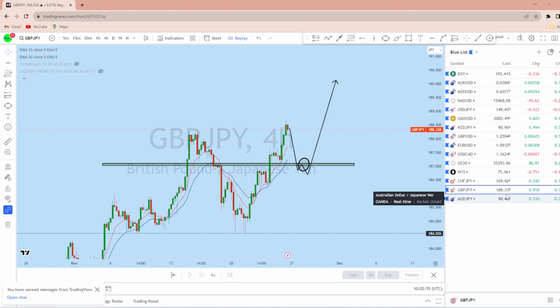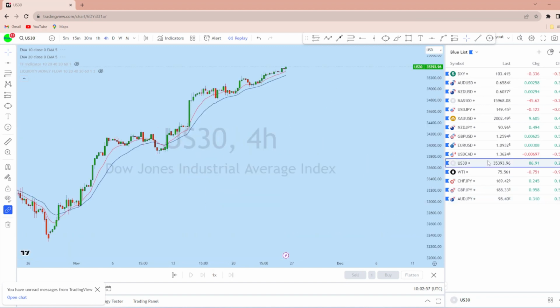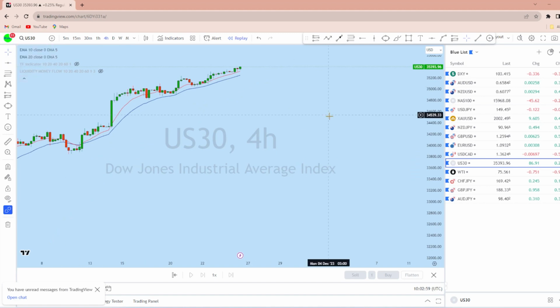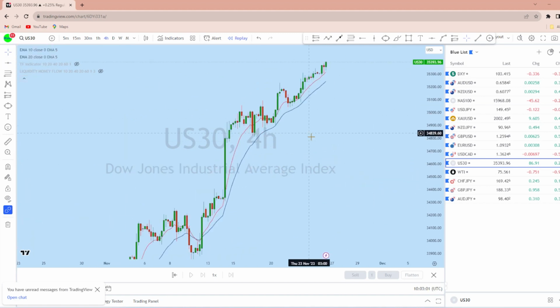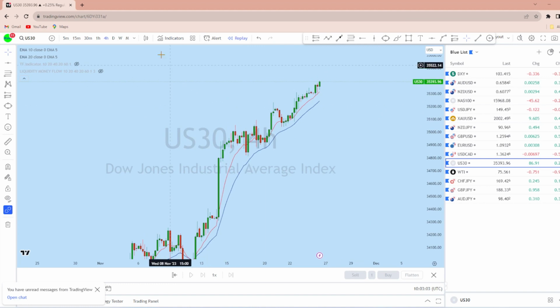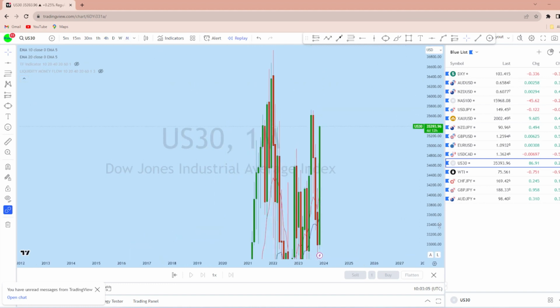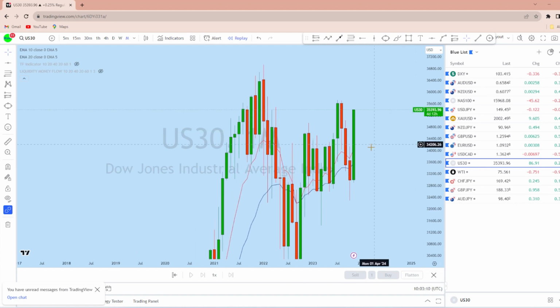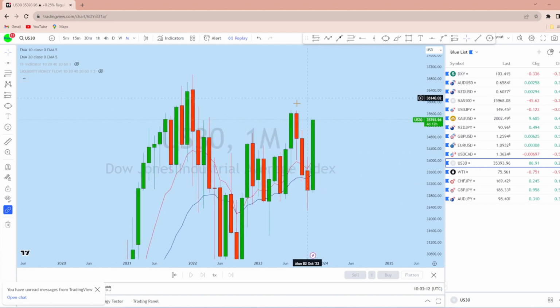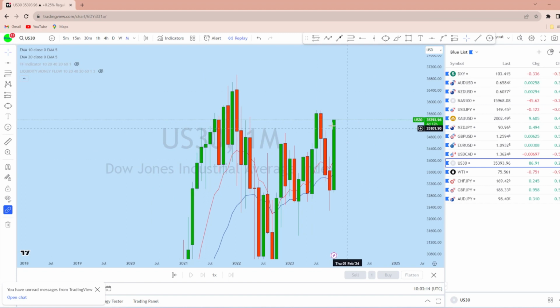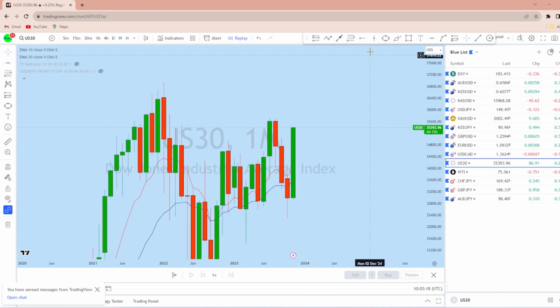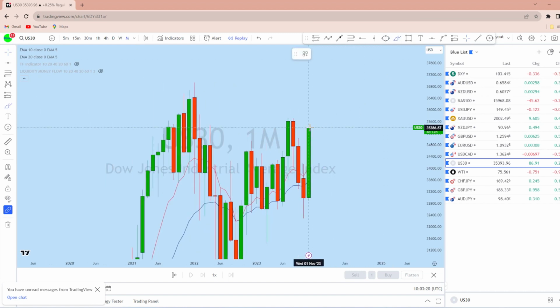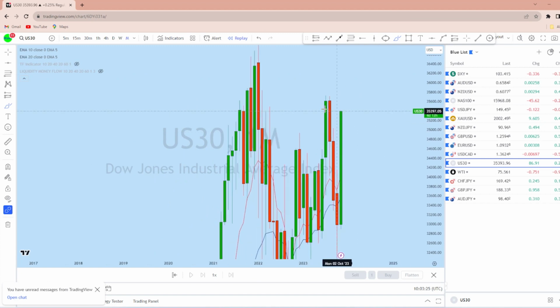Now let's look at indices. Looking at US30, as you can see, this index is in very strong bullish momentum. Looking at the monthly time frame, we can see that US30 is in very strong bullish momentum. With that bullish momentum, what we can expect on US30 is for the price to keep pushing higher, as it is a long-term bullish market.